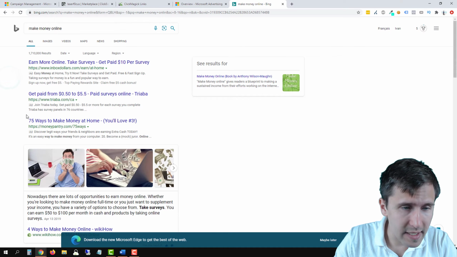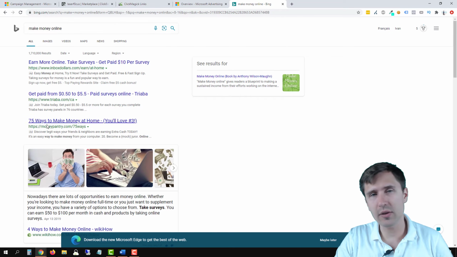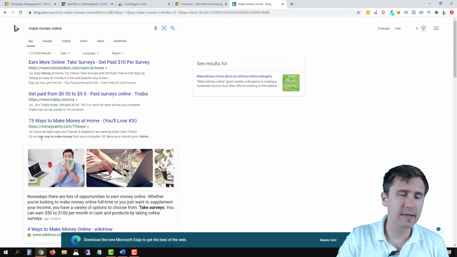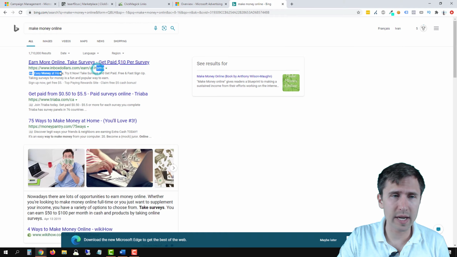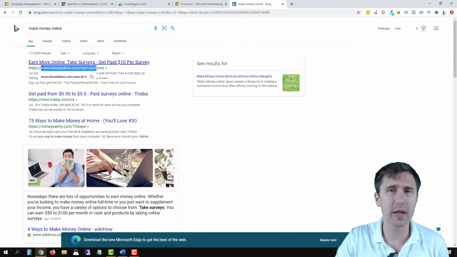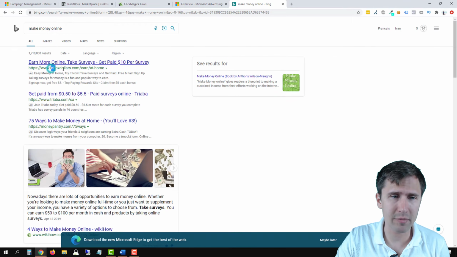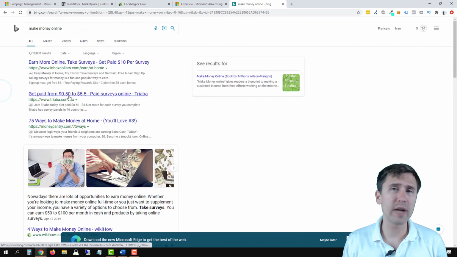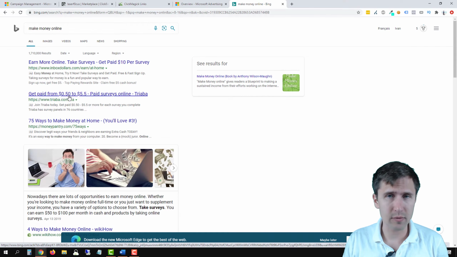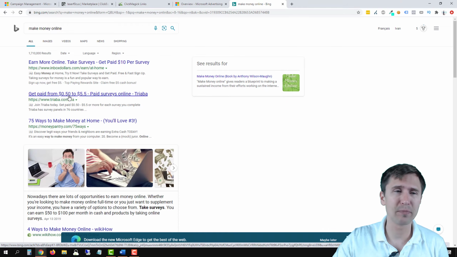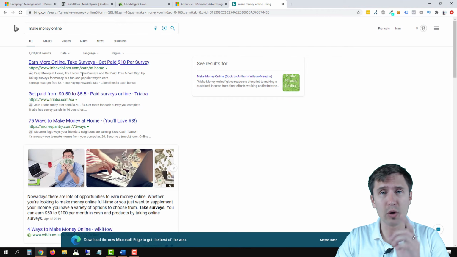You see an ad right here, and you see an ad right here, okay? So you see 3 ads, and when someone clicks on them, they go on a page. Now, this, to me, already looks like an affiliate offer that is not using a website. I remember this site, inboxdollars.com, triaba.com. So some of these might already be direct linking, taking people to a page without a website, right? So not their website. They're taking people straight to the sales page, right? And so that is exactly what we'll be doing here.